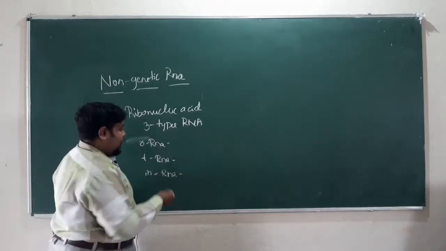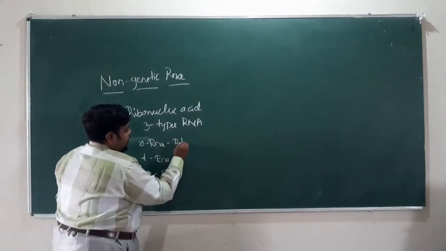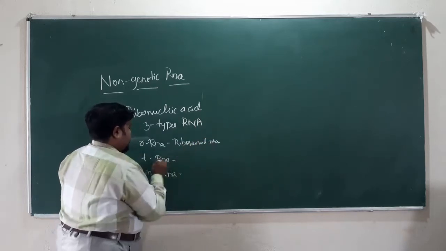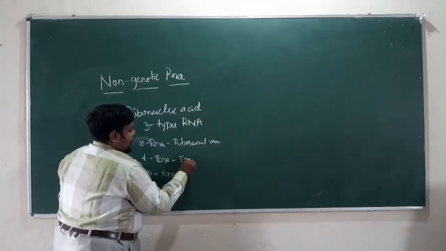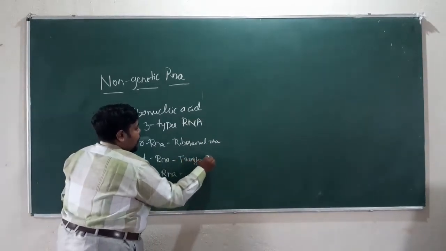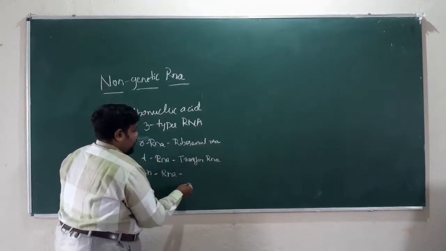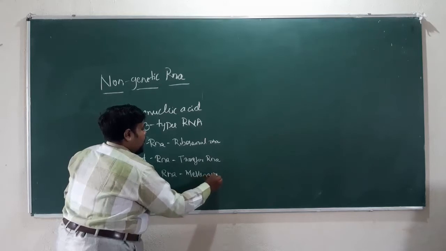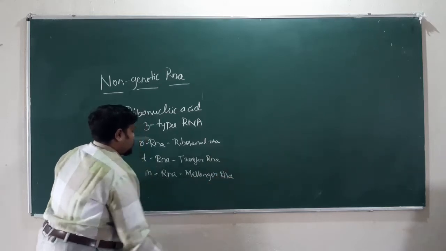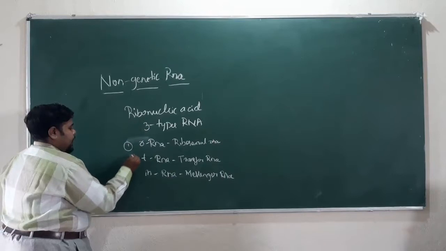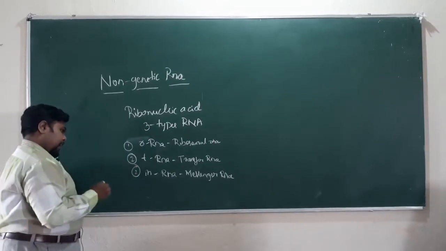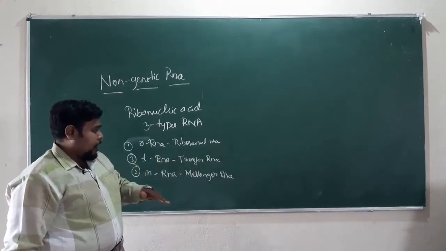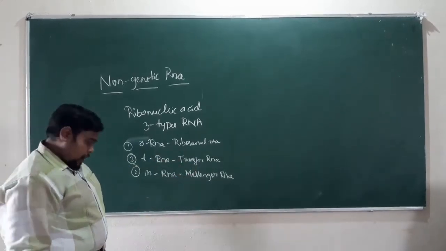What do you mean by rRNA? rRNA stands for ribosomal RNA, and tRNA stands for transfer RNA. What do you mean by mRNA? It stands for messenger RNA. These are the three different types of RNA. They are rRNA, tRNA and mRNA, which can also be called ribosomal RNA, transfer RNA as well as messenger RNA here.